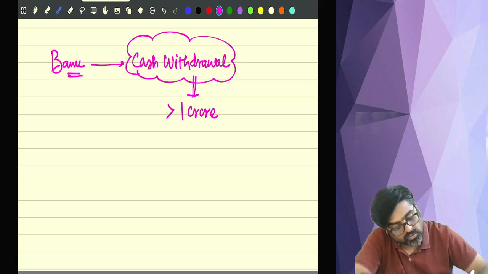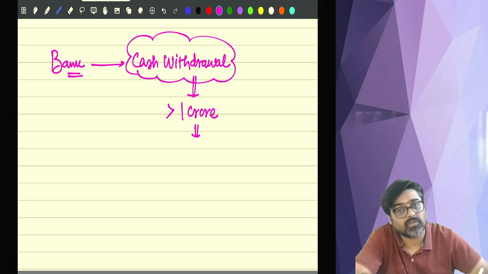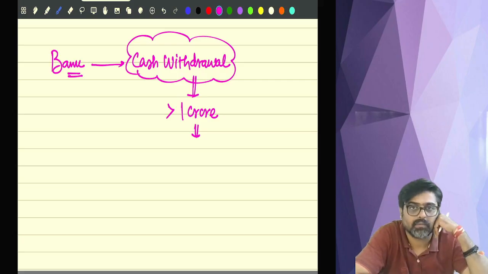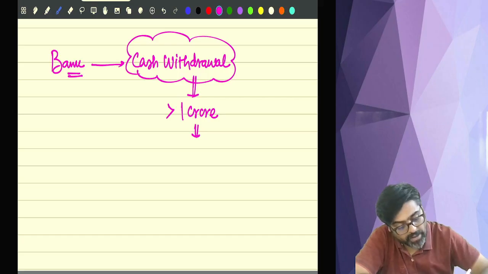Up to 1 crore cash withdrawal, we are not going to tell you anything. But the moment your cash withdrawal goes beyond 1 crore, TDS will be deducted by the bank. Bank will deduct the TDS under section 194N.